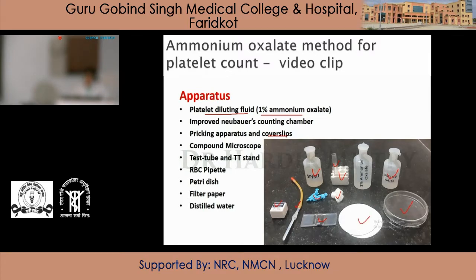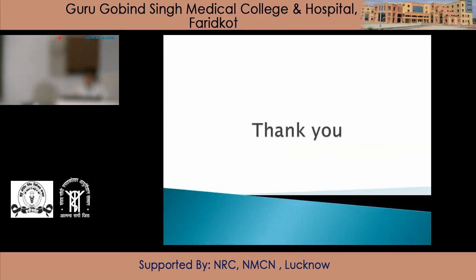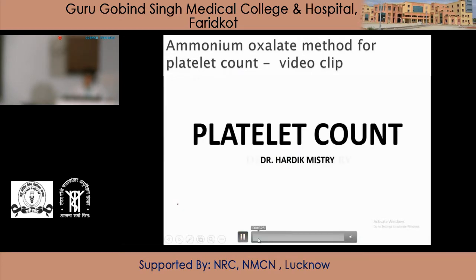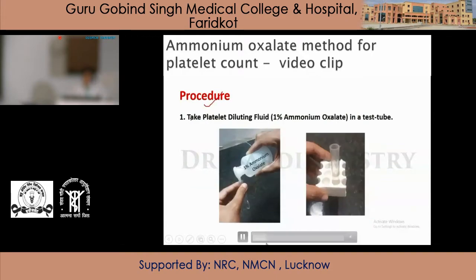Now in this, pour a few ml of ammonium oxalate in the test tube.